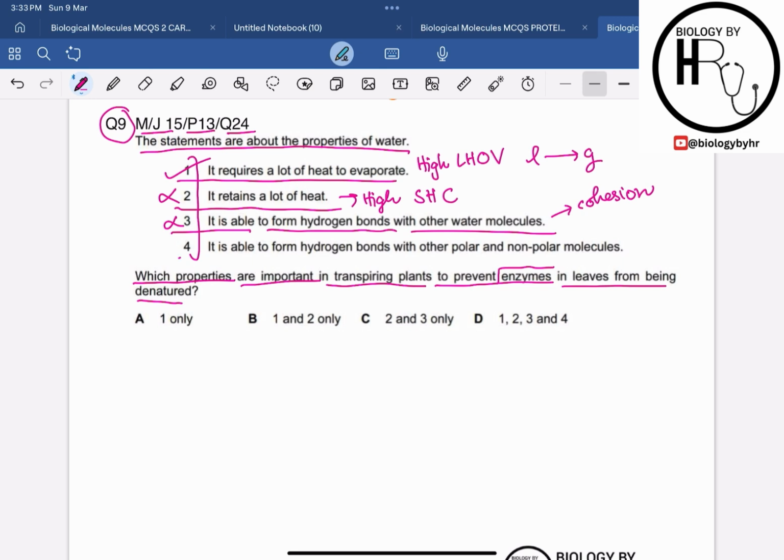Then statement 4 says that it is able to form hydrogen bonds with other polar and non-polar molecules. So this is obviously incorrect. Why? Because water primarily forms hydrogen bonds with other polar molecules, right, not with the non-polar molecules. So hence the correct answer for this MCQ must be option A, 1 only. I hope that this MCQ is clear to all of you.